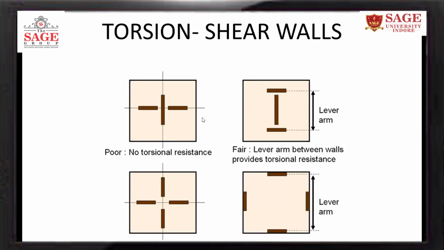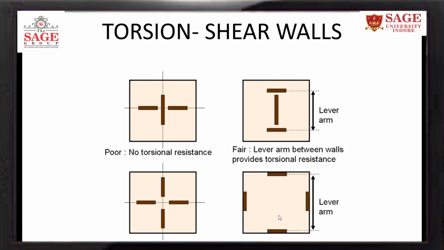And as you know from torsion formula, the torsional stresses are maximum at the surface, outer surface. So if you are providing the shear walls like this, they will carry only the lateral force, but if the torsion is developed in the building, they will not carry. So this is the poor one, and this one has the excellent capacity to resist shear.